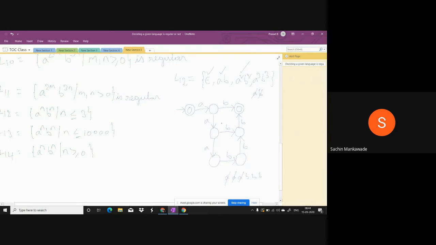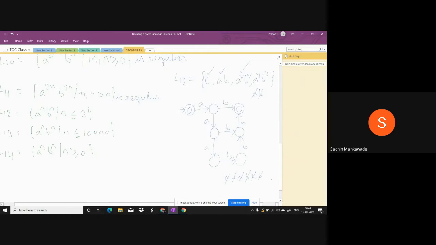And here B comes. Then the machine moves to this state. Here. And again B comes. It moves to this state. Here. And again B comes. It moves to the final state. So here A cube, B cube is accepted.